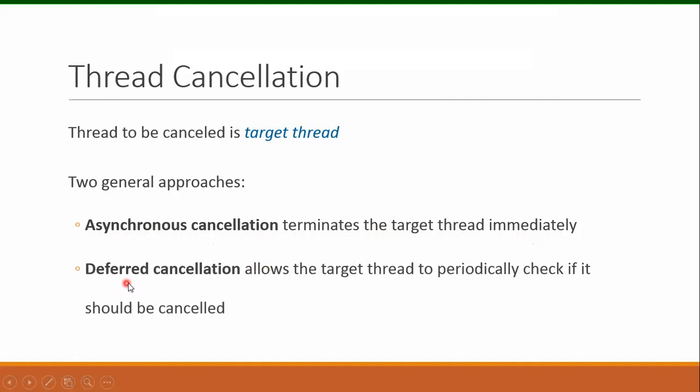The second approach is deferred cancellation. Deferred cancellation allows the target thread to periodically check if it should be cancelled. This means that the target thread will not be immediately terminated. Rather, the target thread will be allowed to run and will periodically check if it should be cancelled. So the target thread will decide when it will be terminated.